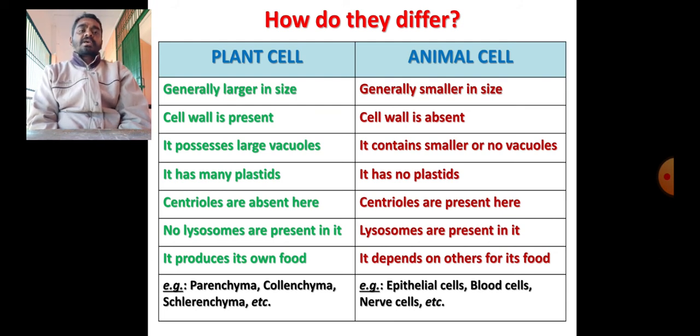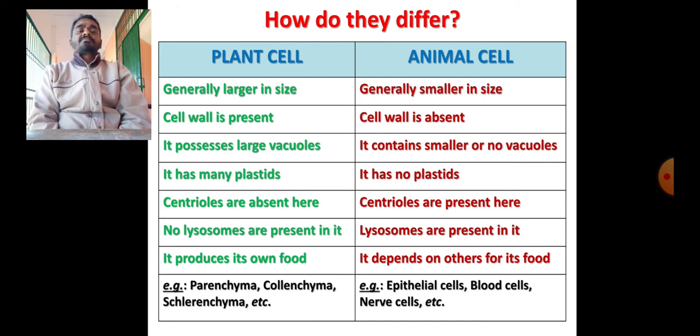Plant cells have lots of plastids. The best known plastid is the chloroplast, you know it well. The same thing is absolutely absent in animal cells. Plant cells do not have centrioles, because centrioles are found only in animal cells, and these centrioles are involved in cell division. Plant cells possess no lysosomes, but lysosomes are found in animal cells. Plant cells, we know, produce their own food, but animal cells cannot. They depend on others for their survival.